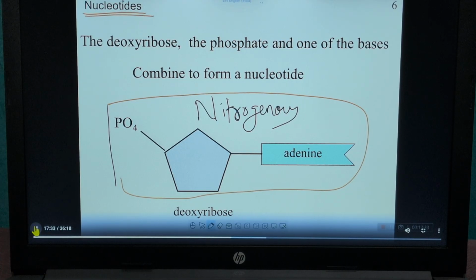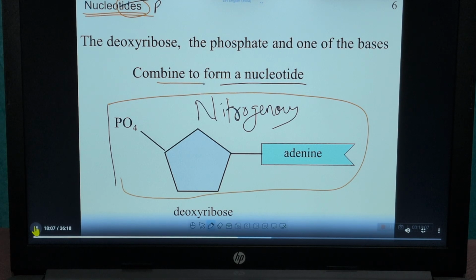Understand what is a nucleotide. Remember, if tide is attached, it means a phosphate group is present. The deoxyribose, the phosphate and one of the bases combine to form a nucleotide. They all combine to form a nucleotide. Remember, a phosphate group is present in this. What is present in a nucleotide? A deoxyribose, a phosphate, and one of the bases.